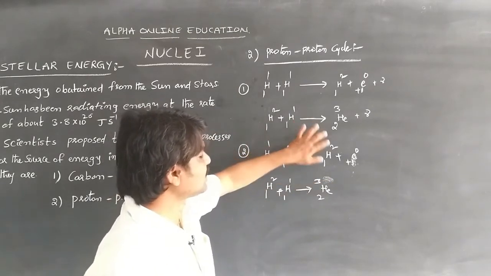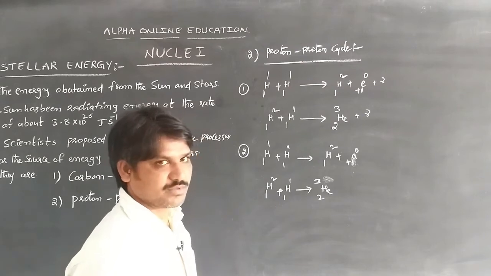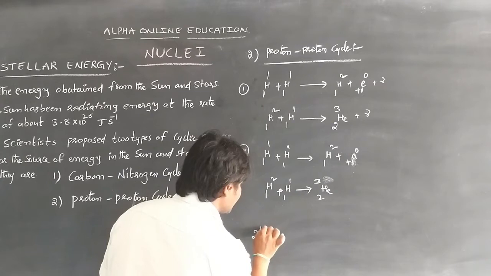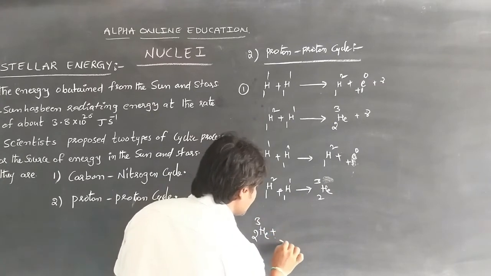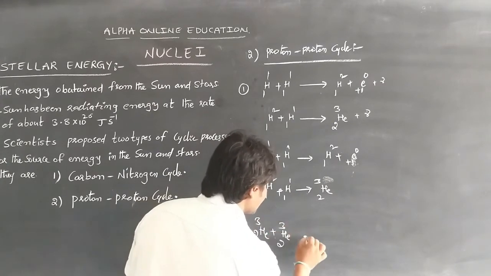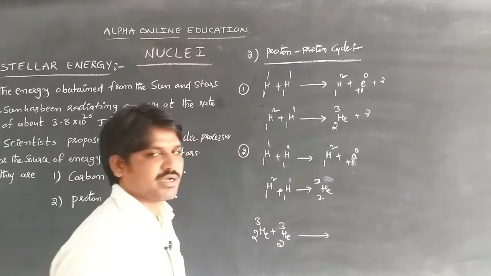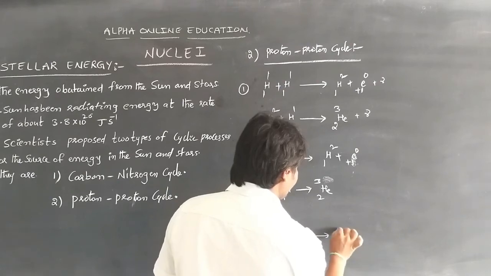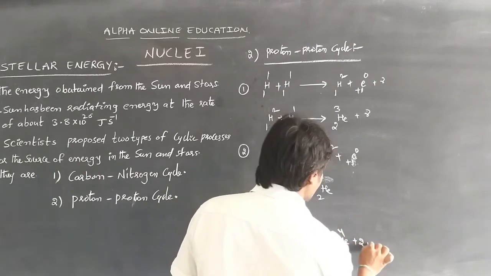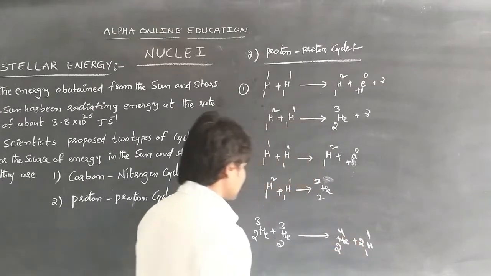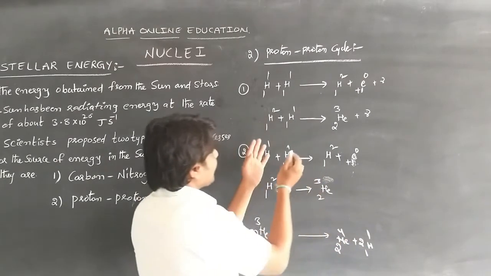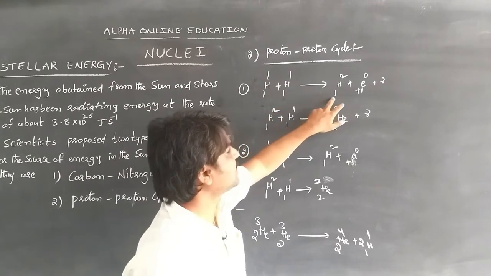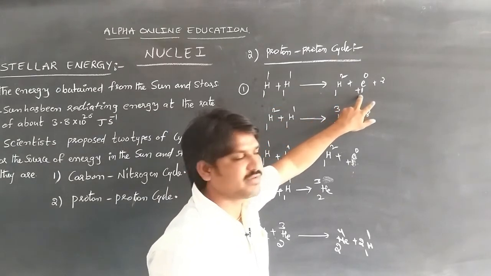In this case the 2 helium atoms are formed. By combining these 2 helium atoms, 2He3 plus 2He3, we get 2He4 plus 2 1H1, balancing the condition. Whenever 2 protons are combined, the deuterium and positron are emitted with energy,